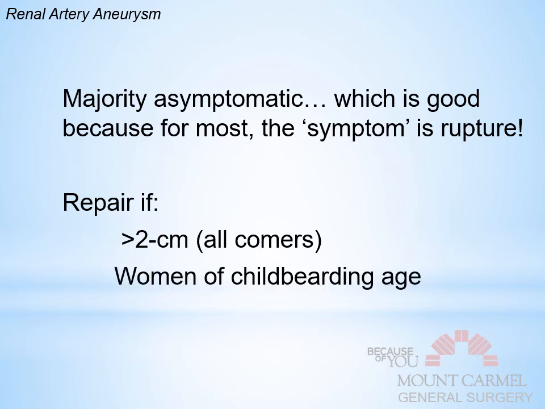So you repair it if it's greater than 2 centimeters on all comers. That's what we just talked about. And then women of childbearing age, with the intent there at least. So remember that 2 centimeter number is really important. It's 1.5 centimeters in the celiac axis group, but otherwise it's 2 centimeters in the renal artery group, and in the splenic artery group, and in the hepatic artery group. And in the SMA and IMA group, you intervene on all. All right, that's kind of the synopsis we're talking about here.